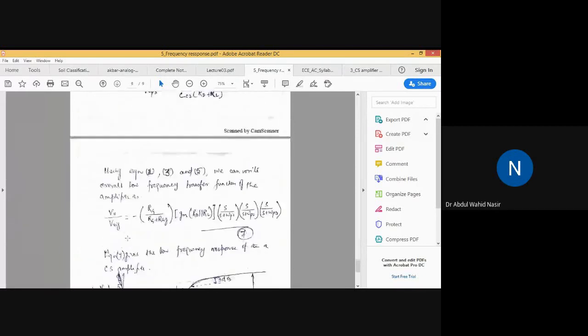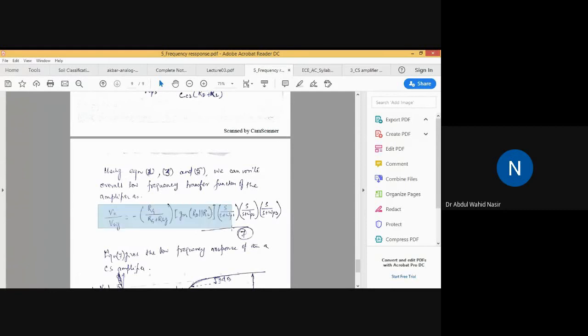Once we substitute those values, V naught by VSIG will be, first, a minus term, which comes from the minus ID, then RG divided by RG plus RSIG, into GM into RD parallel RL, into all the three corner frequency factors.